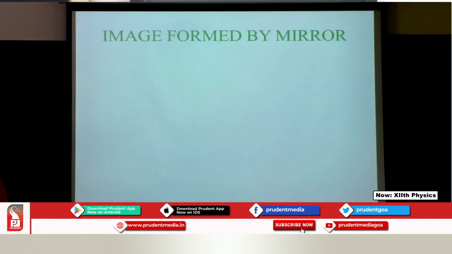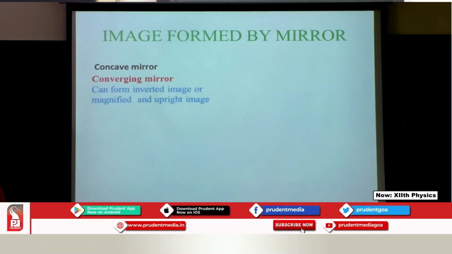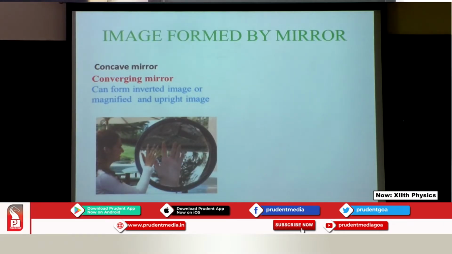Now, let us check out how the image is formed by these two mirrors. With regards to concave, I have told you it is converging, and a concave forms an image that is magnified and upright. Having known this, I have shown you a figure. What can you see? You can see a lady using the concave mirror with her hand, and she is happy to see the bigger, magnified image. You can even play with it, it's a nice thing to see something bulging, something magnified. This is how the image is formed in a concave mirror.